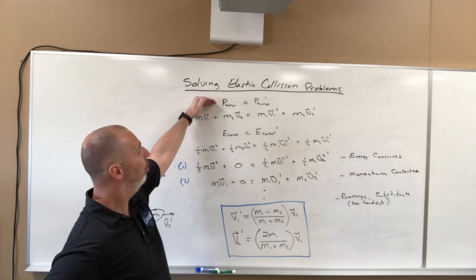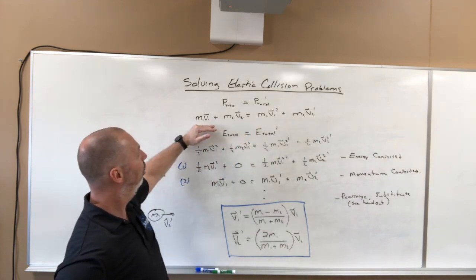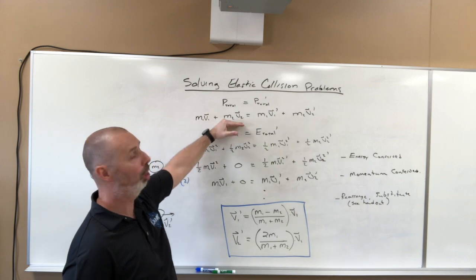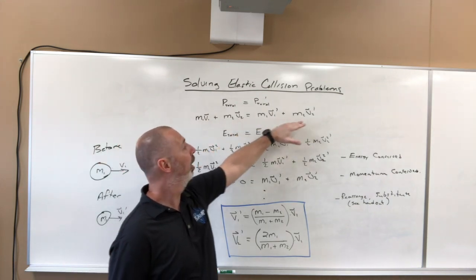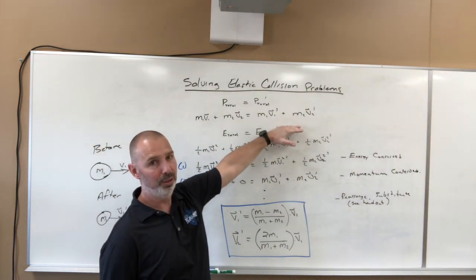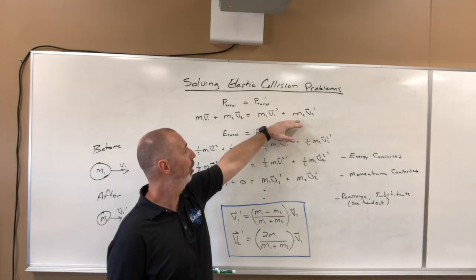So I've simply got P total equals P total prime. Our formulas again are m1 v1 plus m2 v2, that's object 1, object 2, and here we have m1 v1 prime and m2 v2 prime. So this is our conservation of momentum formula that we've seen before, and you've done problems with it. It was on your last test, and you all did well on that.